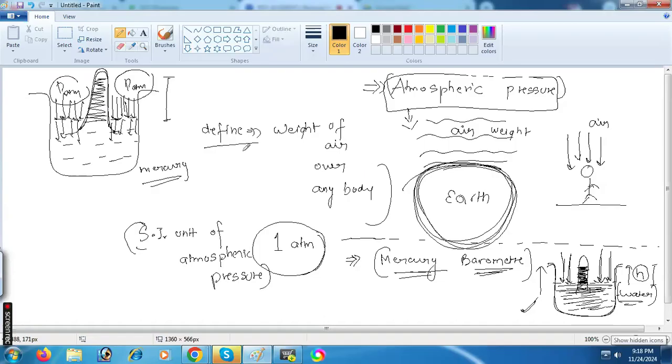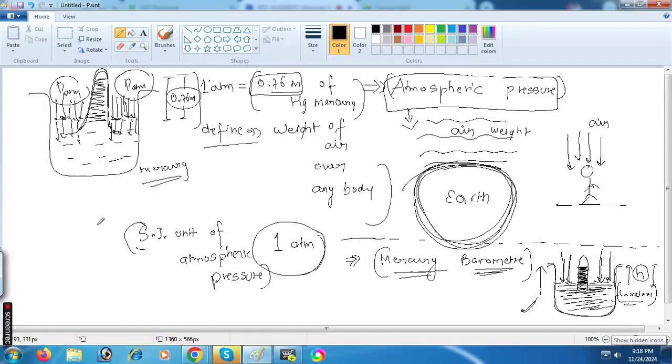Okay. So you should understand, 1 atm is always equal to 0.76 meters of Hg, mercury. Very important. Mercury rises up to 0.76 meter height.